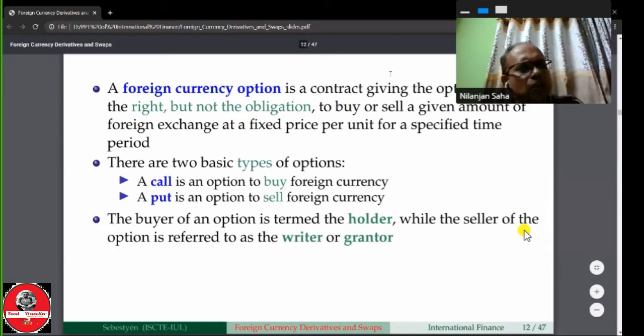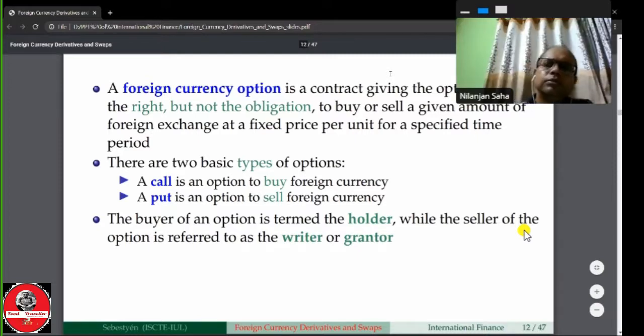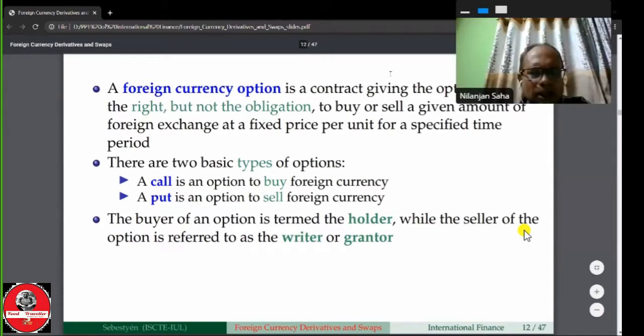Option is clear. What is option? Even as a layman, you can understand what an option is. Option means you have an option. It is not obligated. You are not bound to do something. You can do it or not.